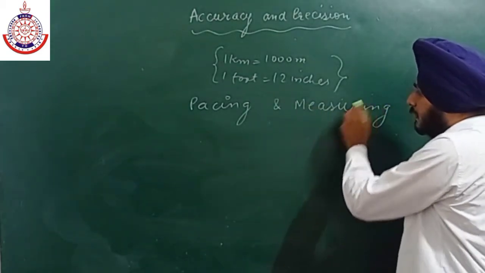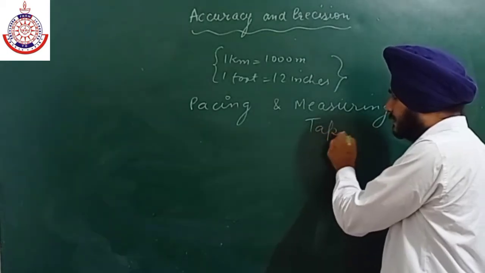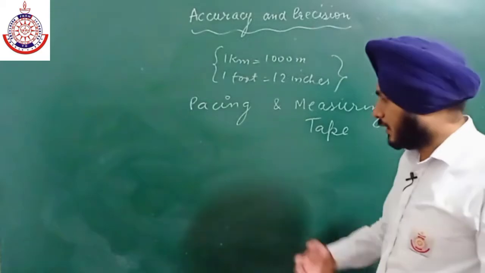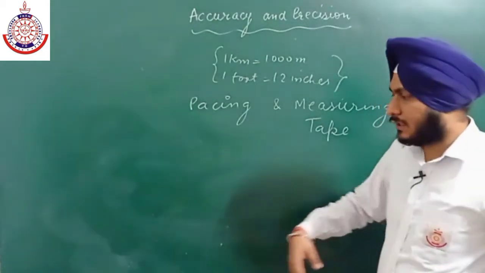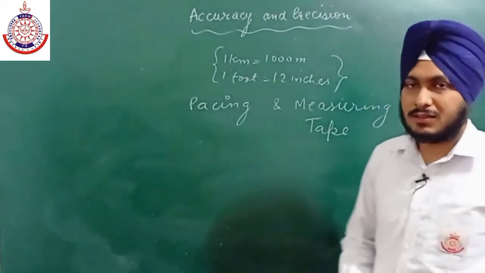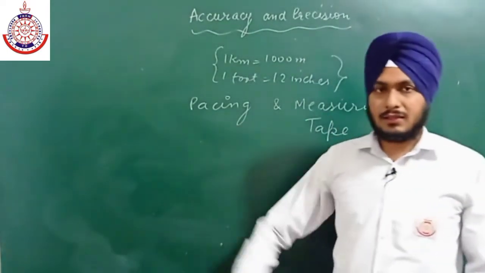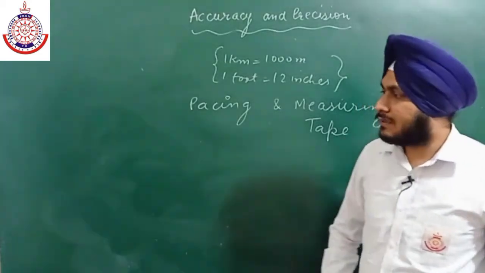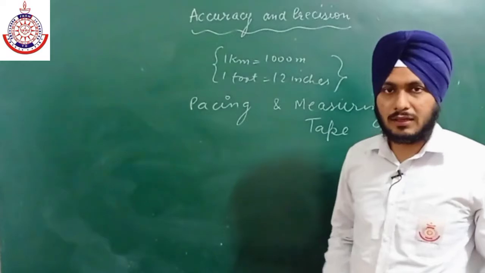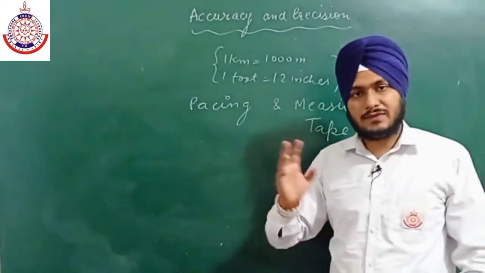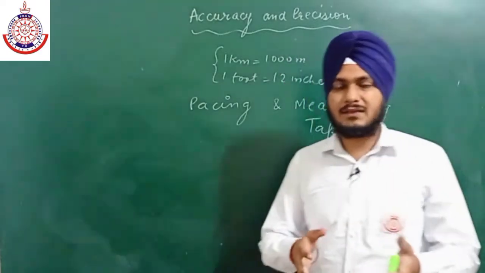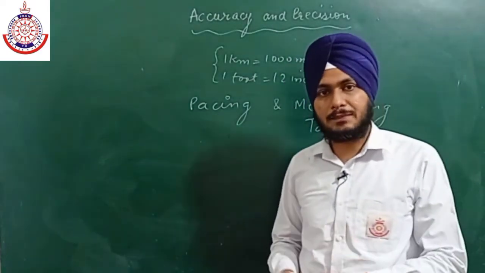So what is pacing? Pacing is just walking the distance and counting the number of steps. For example, if I want to measure the length of a wall. This is the old method, and its accuracy is very low, because one pace will have a different length than another pace, right?